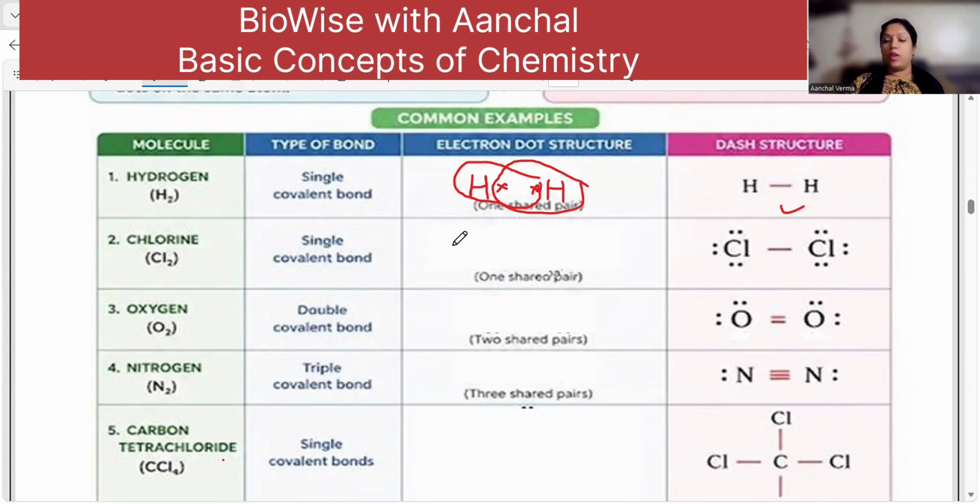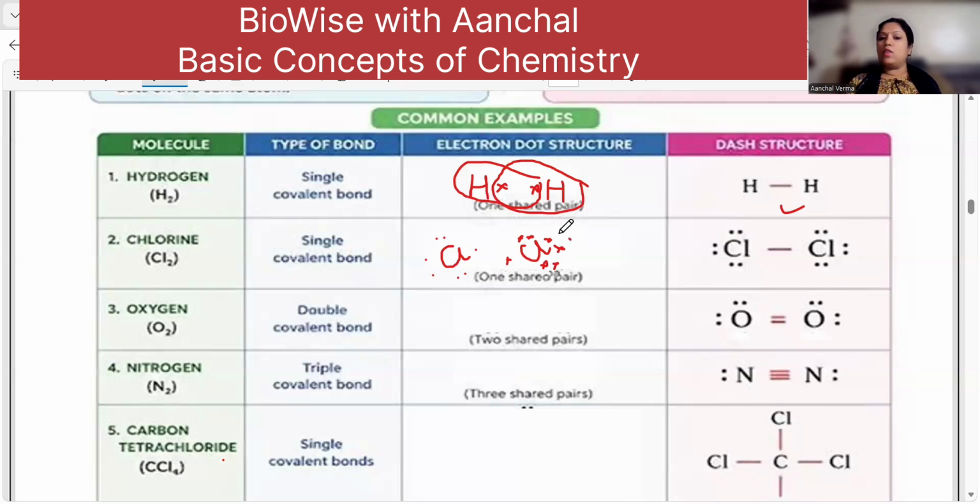Similarly, when I talk about chlorine, chlorine has 7 electrons in the outermost orbit. Please write in the comment section what is the atomic number of chlorine. So chlorine has 7 electrons in the outermost orbit: 1, 2, 3, 4, 5, 6 and 7. The other chlorine also has 7 electrons. Since they're the same atom, you can use the dots only, but I'm just trying to show you so that you remember and understand how these have to be made. Okay, so chlorine has 7 electrons.